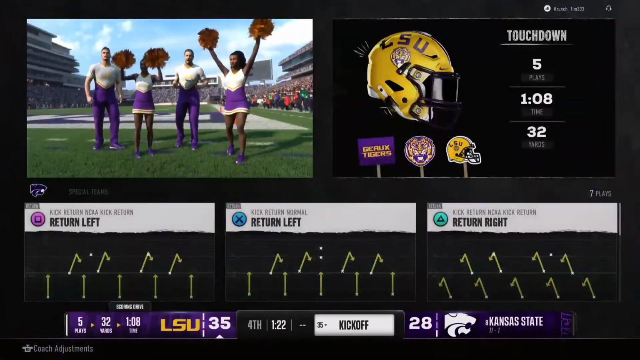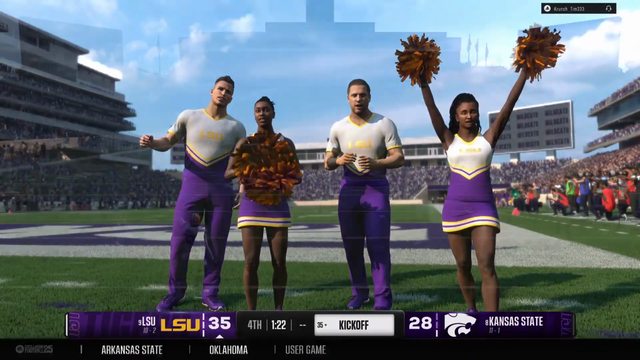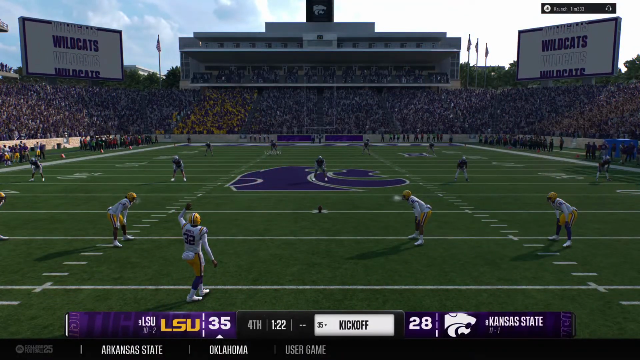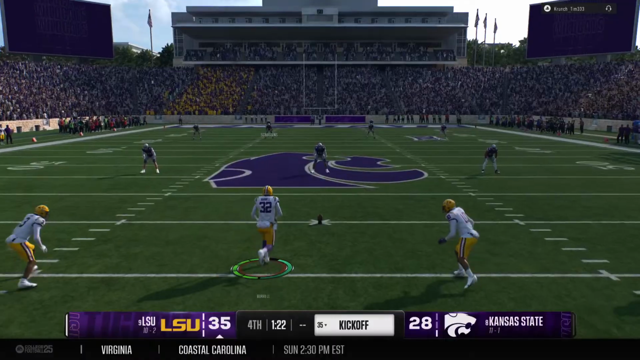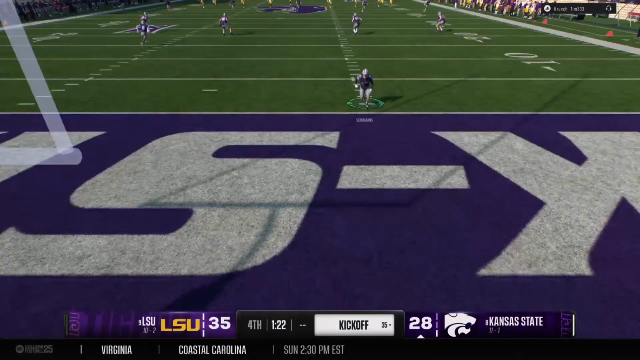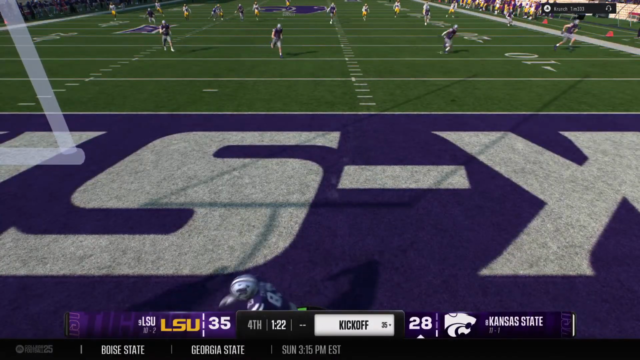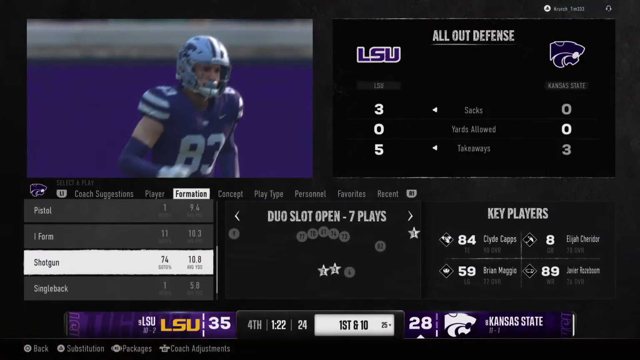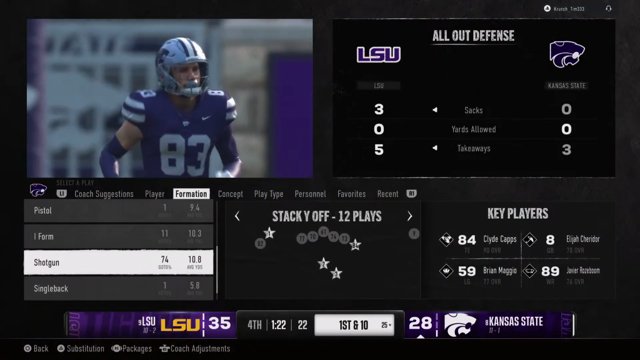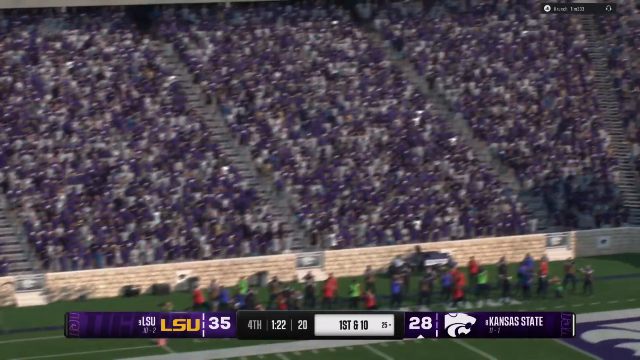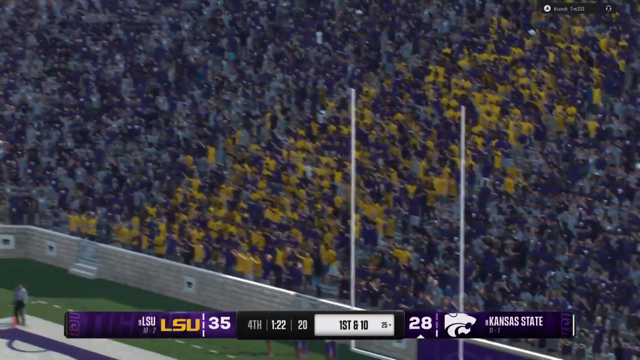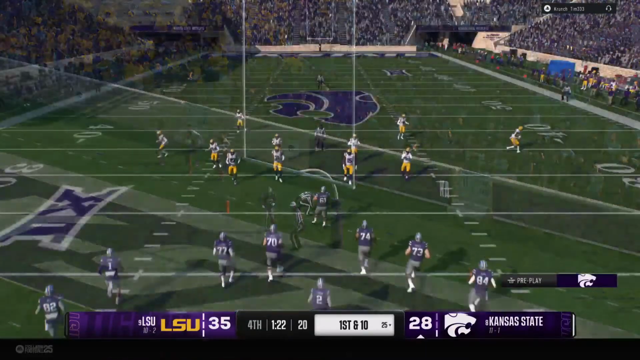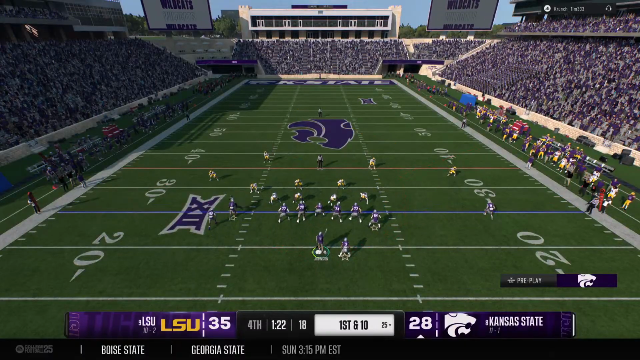What a thing of beauty by this offense to put that go-ahead score up on the board. The quarterback played with tremendous composure when the game was on the line. Now we'll see if his own defense can hold on to this lead. 35, Kansas State, 28. Return runs out of bounds. Okay, the K-State offense is back out on the field now.